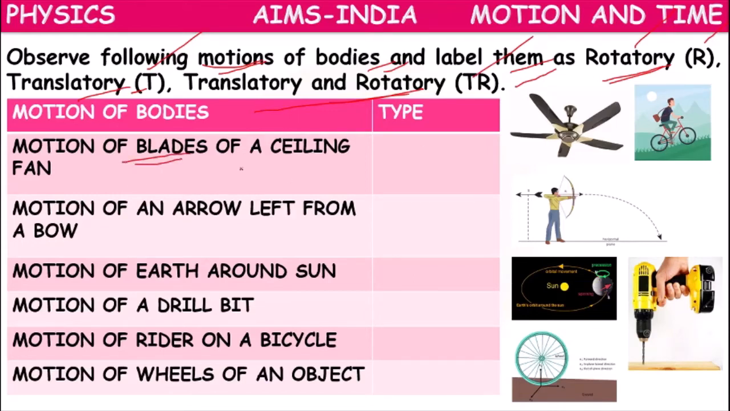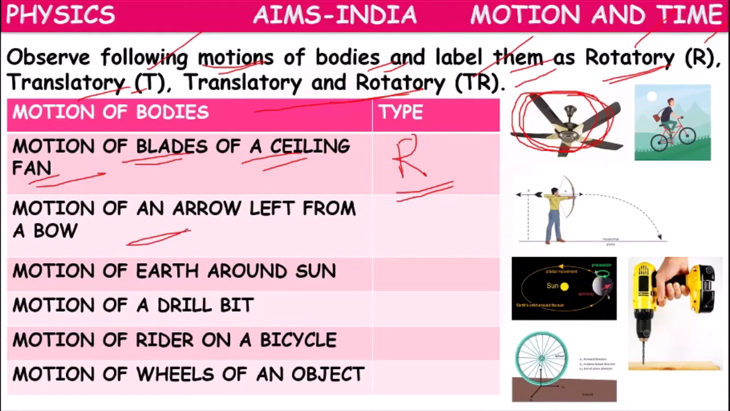So, motion of blades of a ceiling fan. The position of the fan is not changing. Only the blades are rotating. So it's an example of rotatory motion.